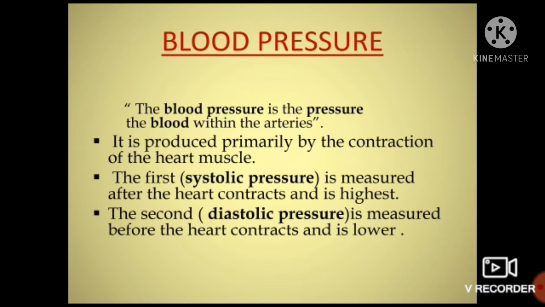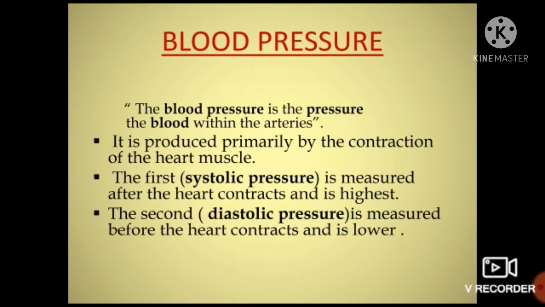As the name indicates, it's the pressure of what? Pressure of blood. Blood pressure is the pressure of blood within the arteries. What are arteries? They carry oxygenated blood. It is produced primarily by contraction of heart muscles. Why is blood pressure produced? Blood pressure is produced whenever there is a contraction of heart muscles, like contraction of ventricles, like contraction of auricles, contraction of any chamber of heart, either ventricle or auricle or any other muscle of heart.